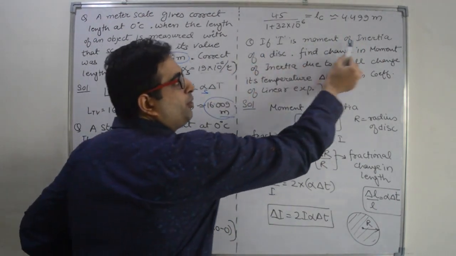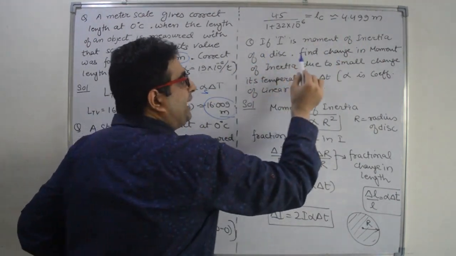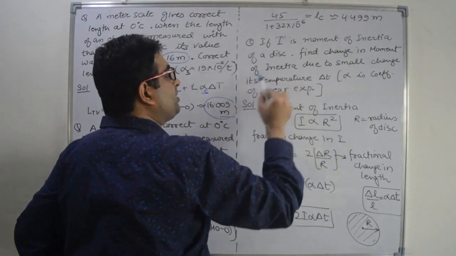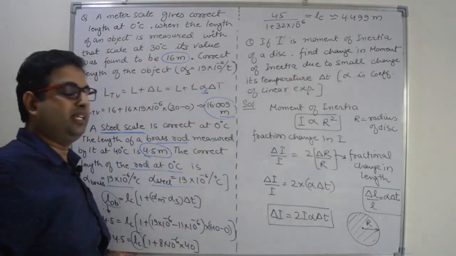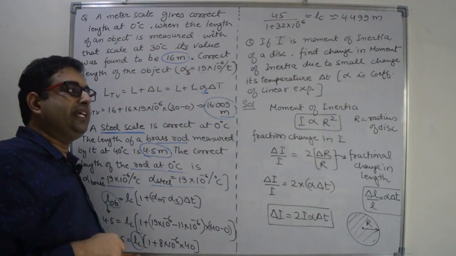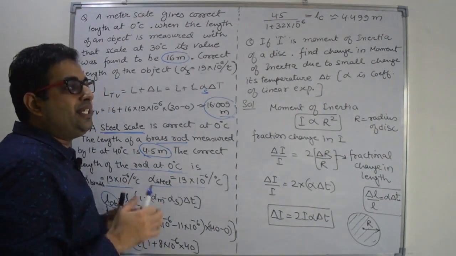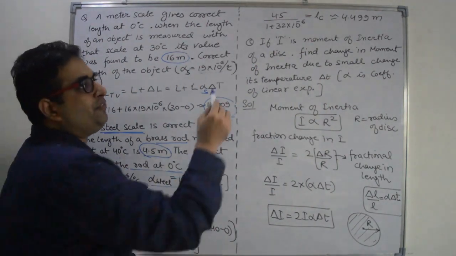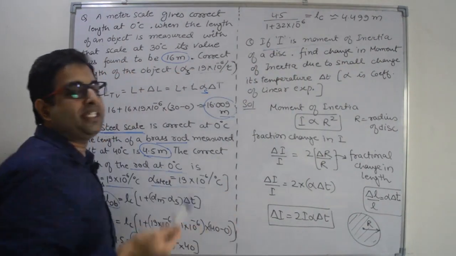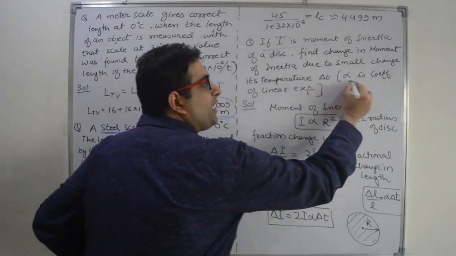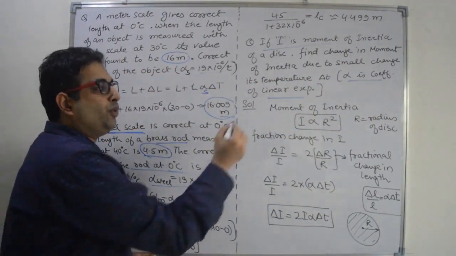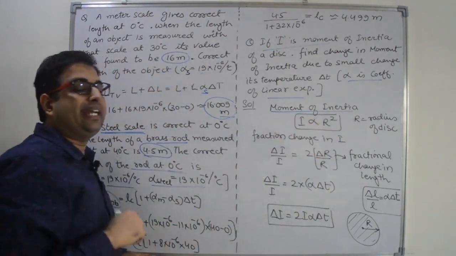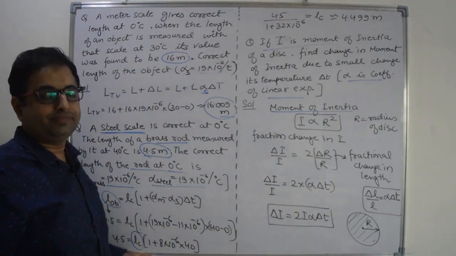Now the last problem. If I is the moment of inertia of the disk, find the change in moment of inertia due to small increase in temperature. If we increase the temperature, then disk will expand, and we have to find out the change in moment of inertia. Alpha is given to you. Now moment of inertia is directly proportional to radius square.